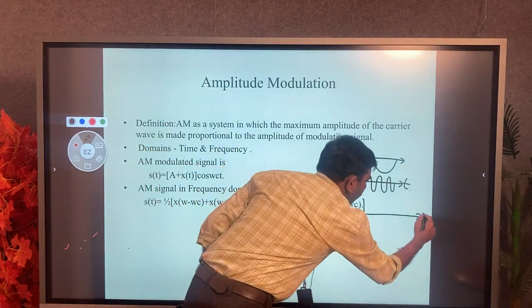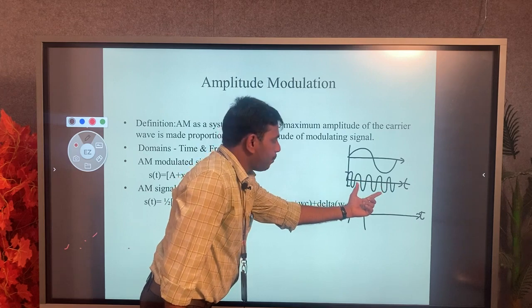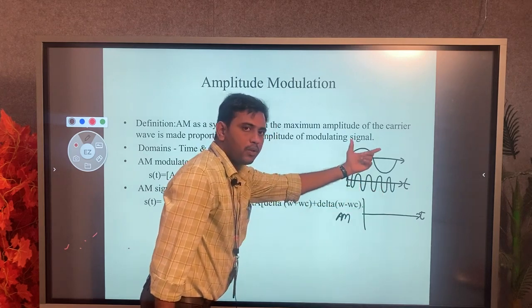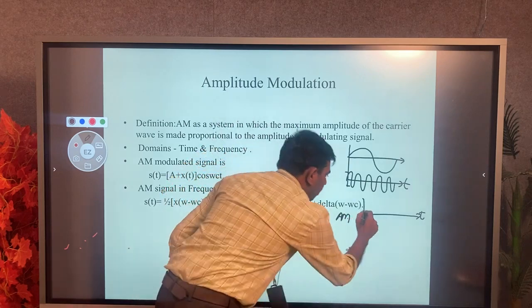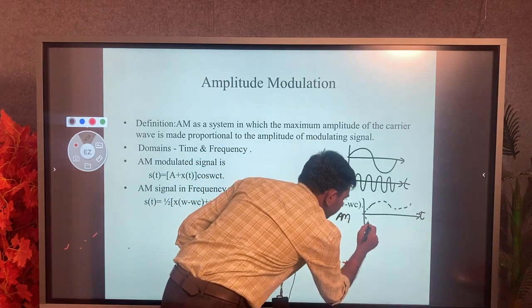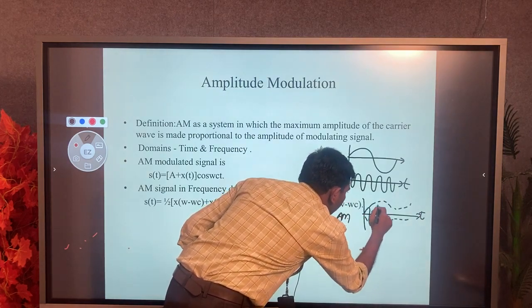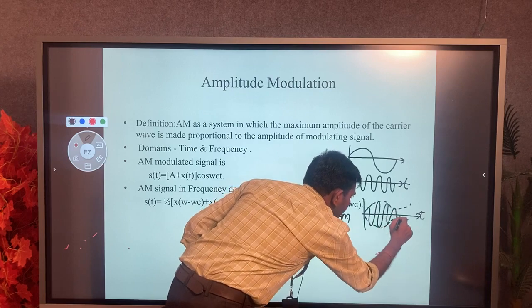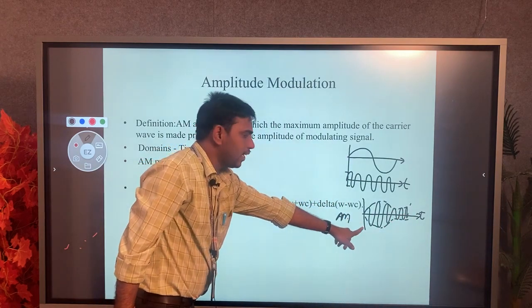Now here we have to observe that the carrier amplitude will be changed with respect to my modulating signal, then we get the modulated signal. So this is my amplitude modulated signal.